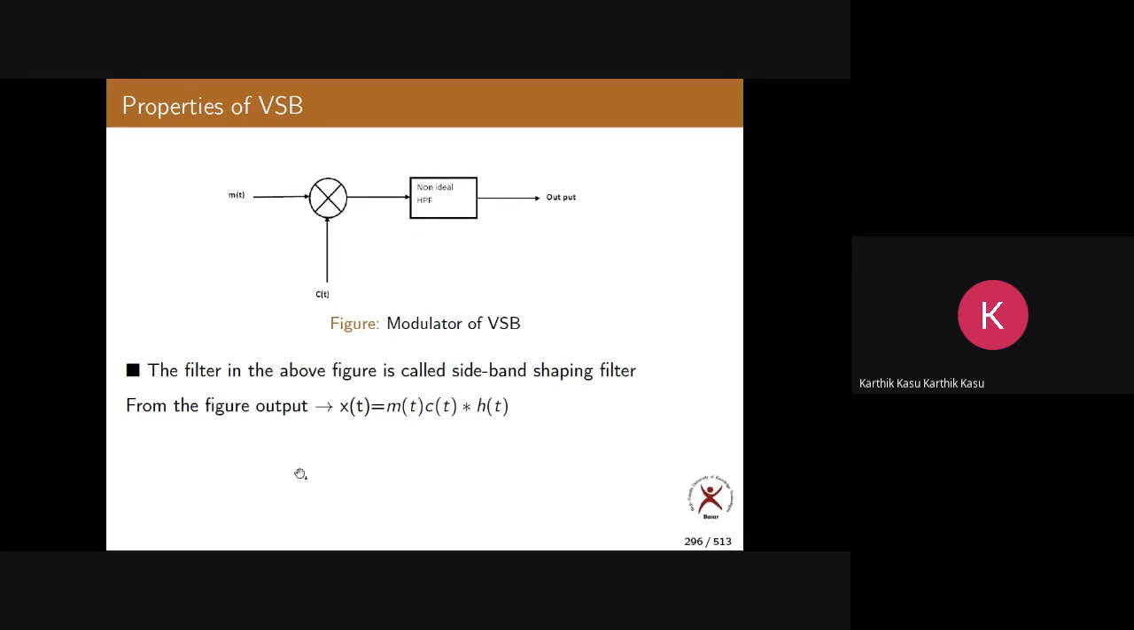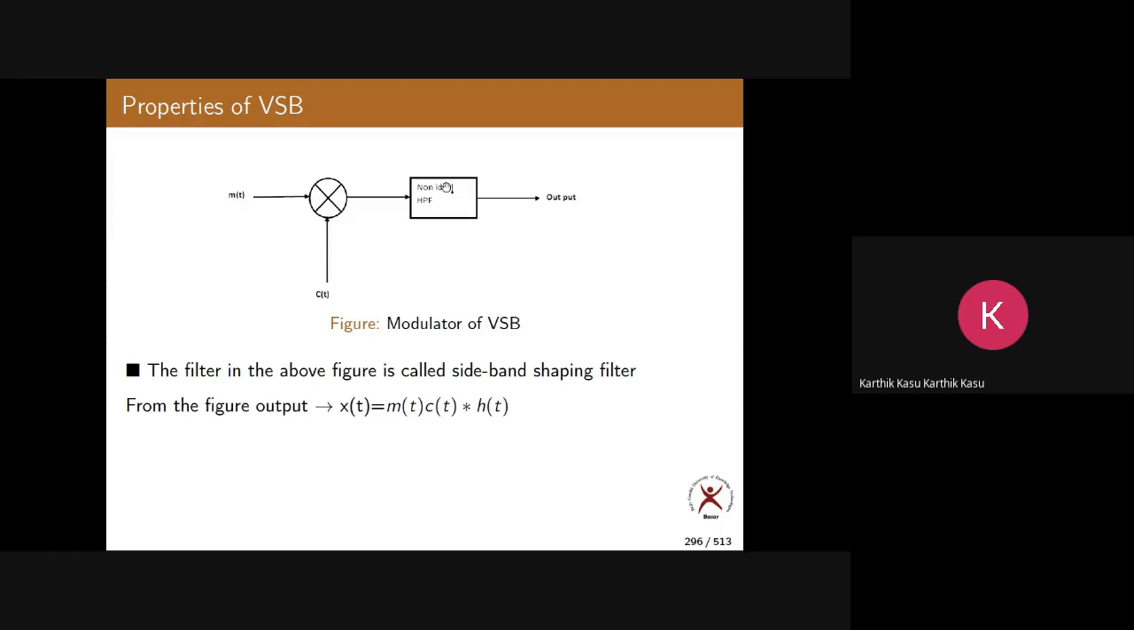Anyway, now let us go to the properties. This is very, very important. So now here, what is the output? Generally, output is M of t into C of t, and that is given to the filter. You assume the non-ideal high pass filter as a system.